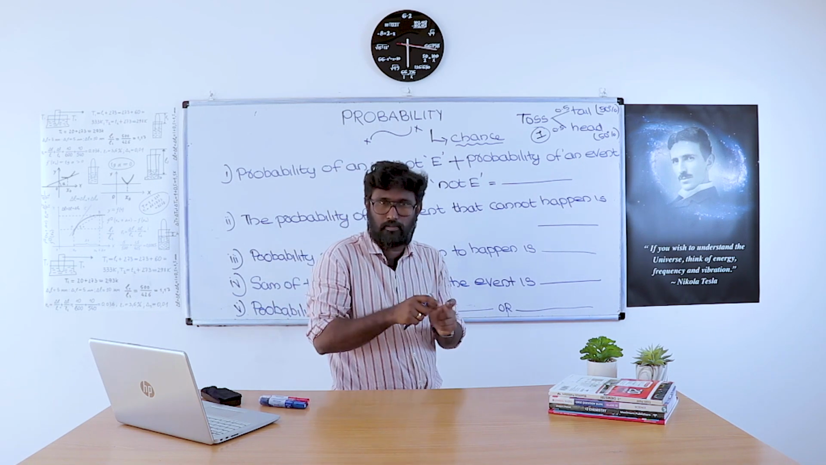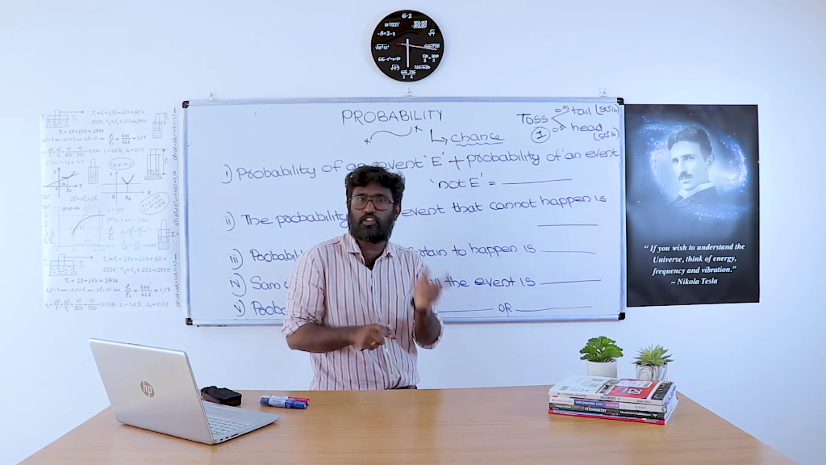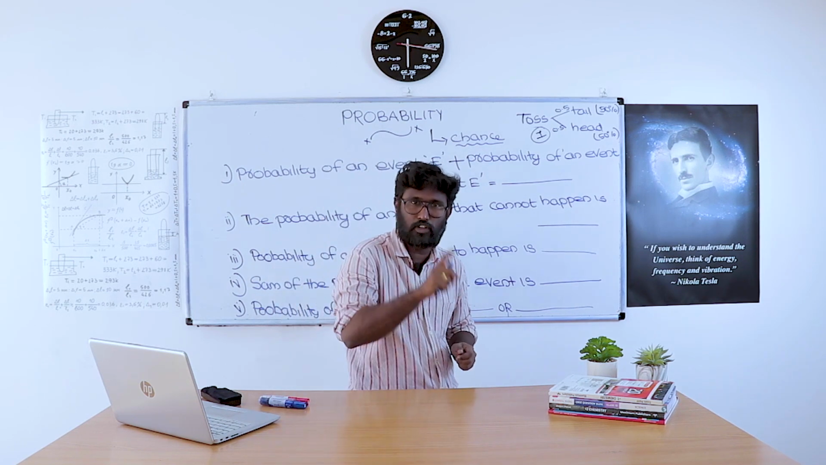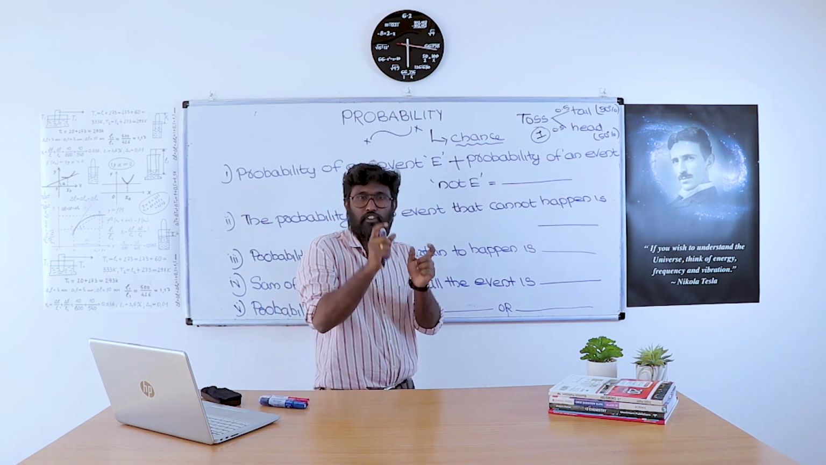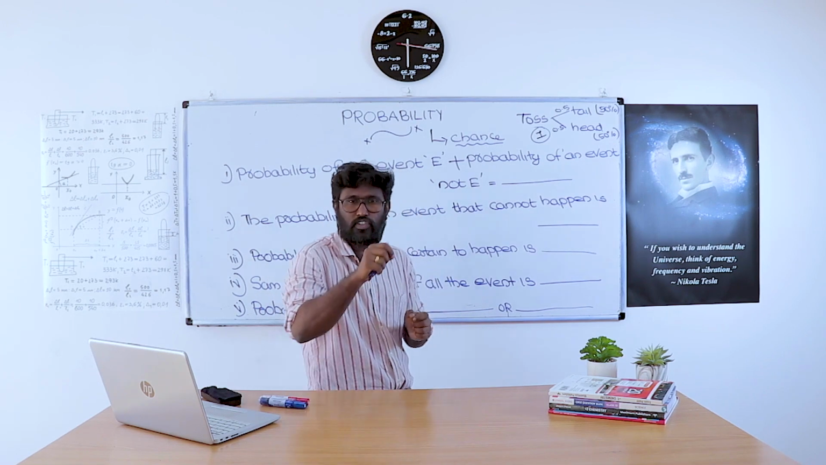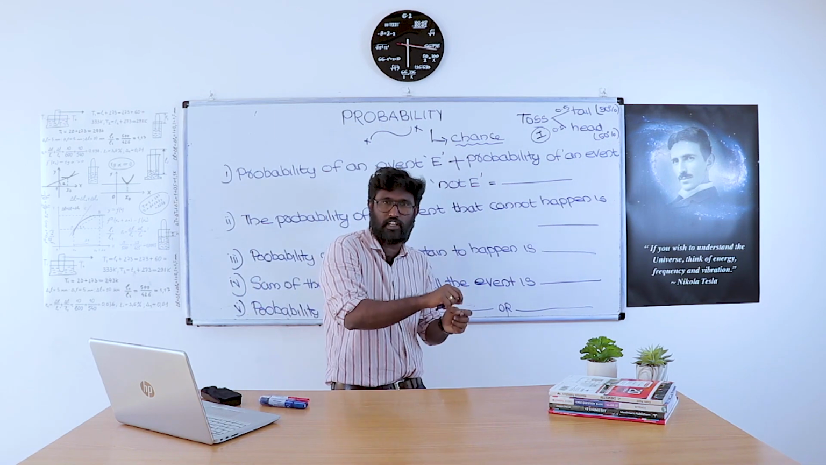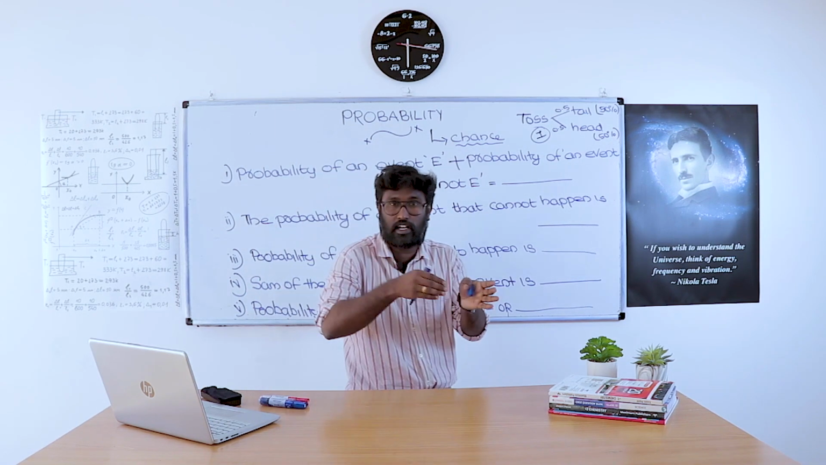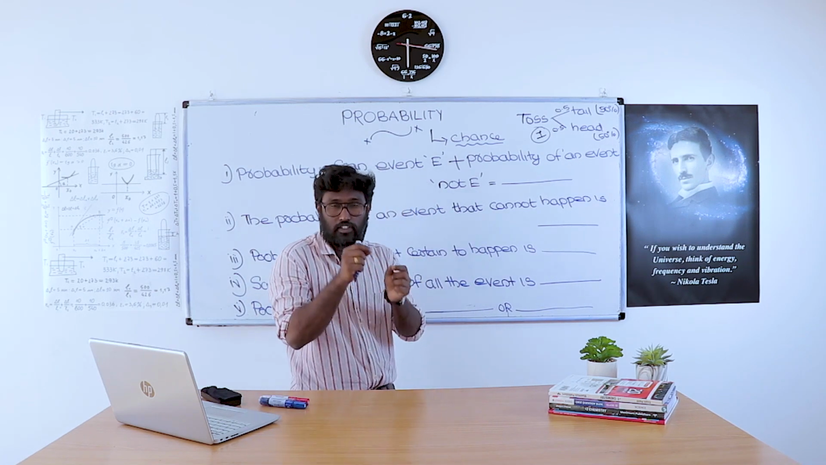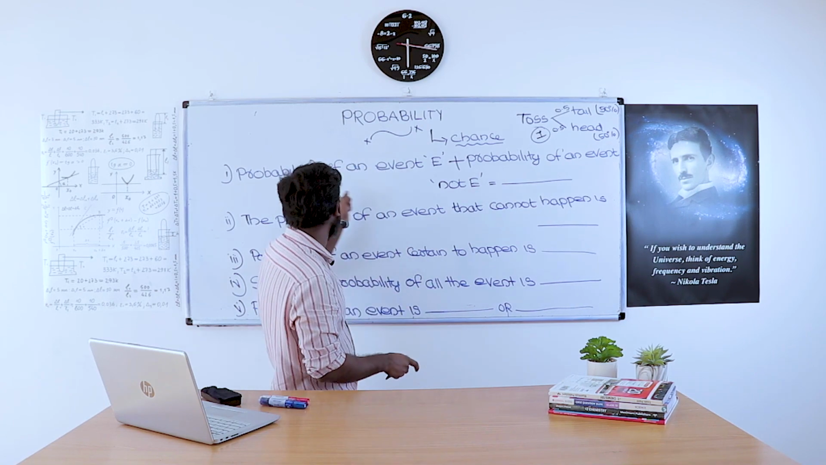We will discuss some problems later. Right now, the value of probability varies from 0 to 1. That is a must. If it is expressed as a percentage, the value of probability varies from 0% to 100%. And if it is not in percentage, it is simply 0 to 1.